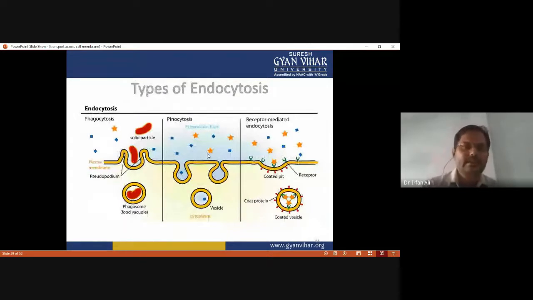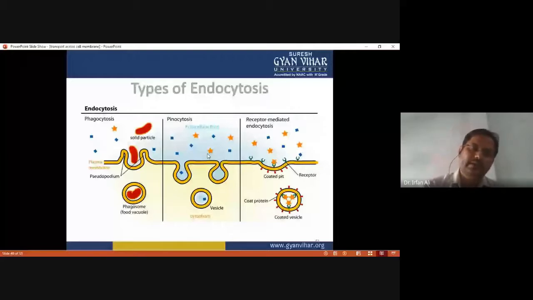In phagocytosis, you have to see that the solid particle is engulfed by the pseudopodia that form at the plasma membrane. Then this large solid particle is engulfed and enclosed in the vesicles. In pinocytosis, the liquid substance is engulfed by the plasma membrane and stored in the vesicles.